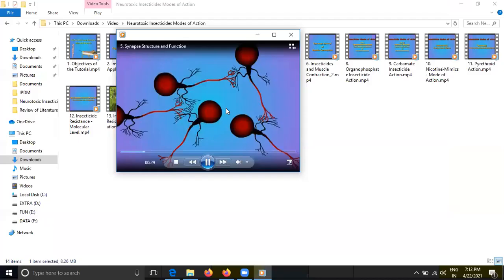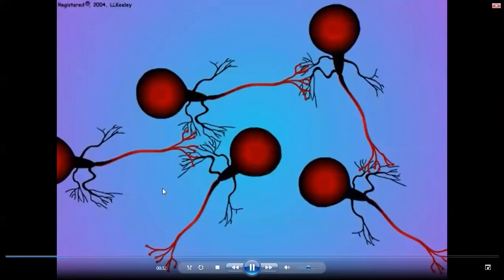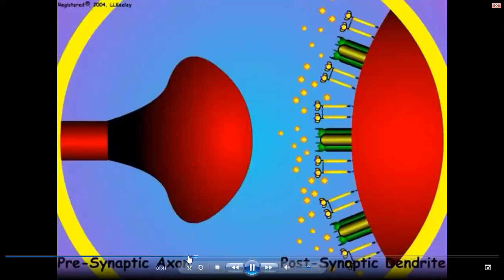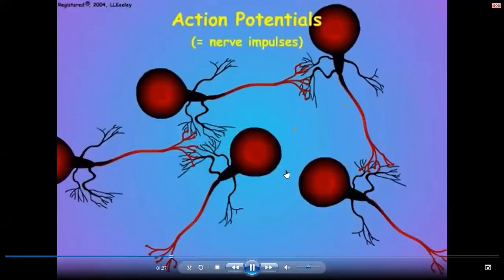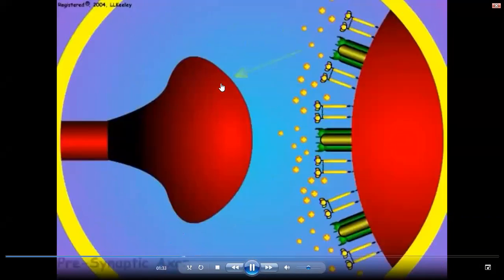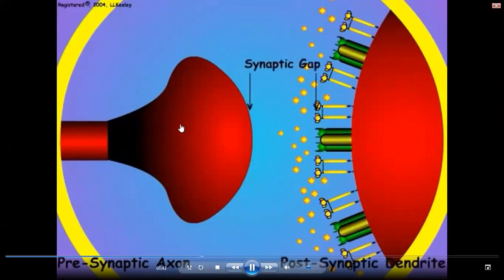Am I audible and visible? Yes, sir. Okay, so now the information will come and it will pass through the synapse. This is the axonic end and this one is the dendritic end. This is the sender, this is the receiver. The sender will produce the action potential, through which a chemical will come out. The chemical will be acetylcholine.